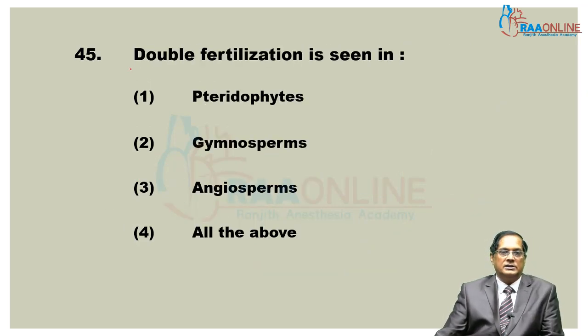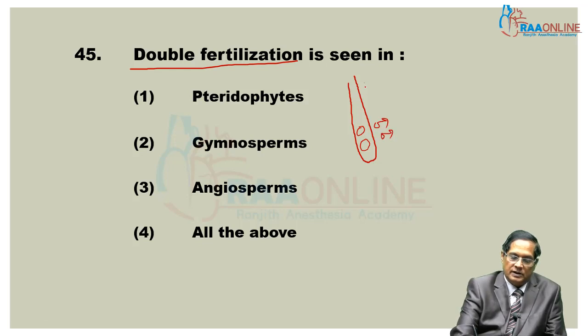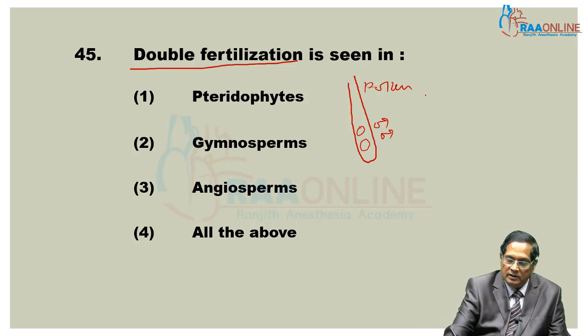Double fertilization. This is the pollen tube and within the pollen tube two male gametes are present. These are the two male gametes in the pollen tube, and in an angiospermic plant, this is the female gametophyte.